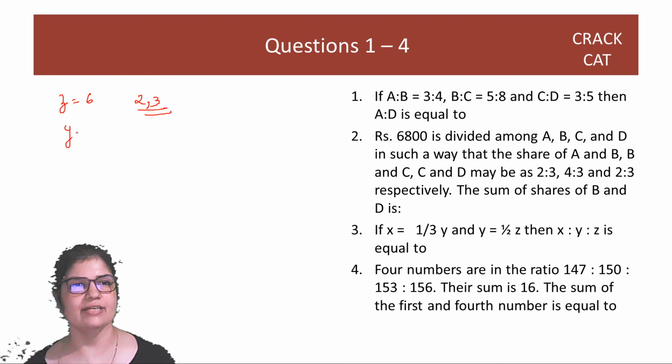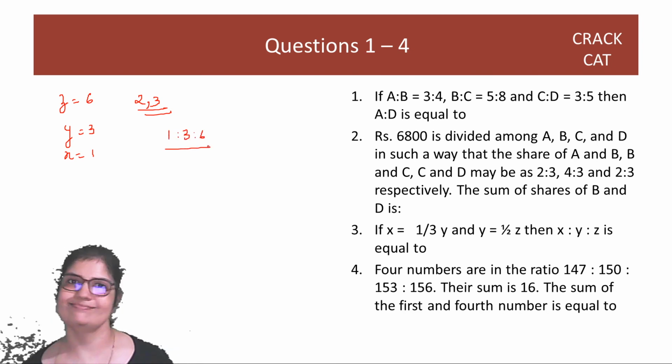What is Y? Y is half of Z. Y is 3. What is X? X is 1/3 of Y. X is 1. So what is X, Y, Z? 1:3:6. Done? Right? Okay. Fourth question.